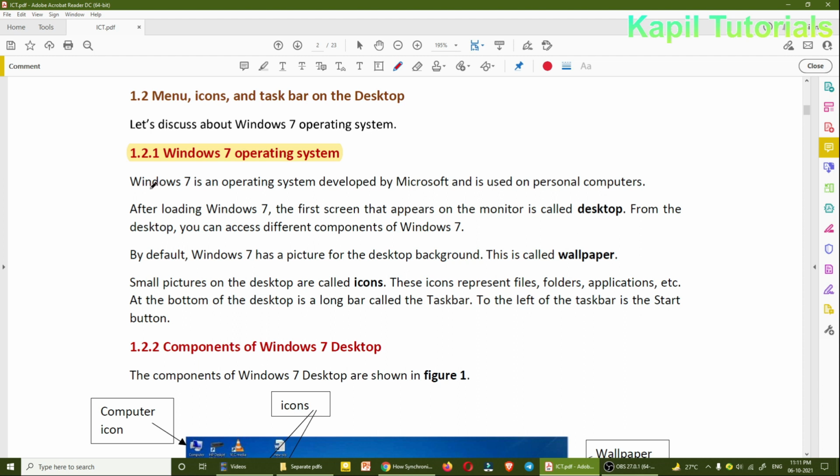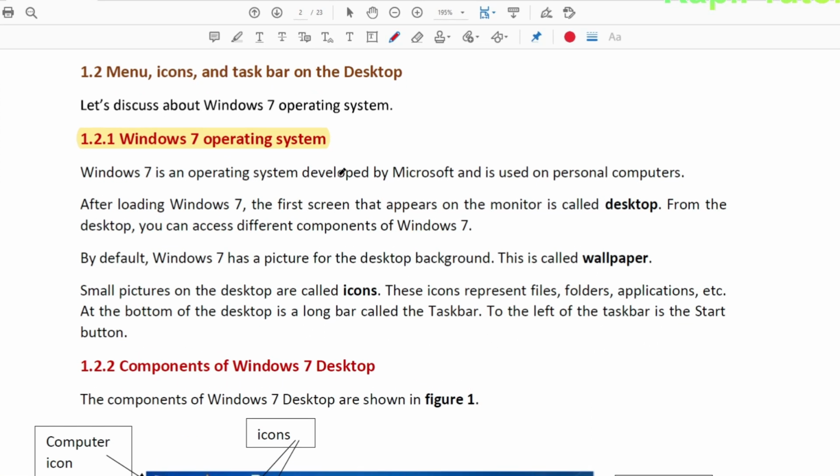So we'll go through the theory about Windows 7. Windows 7 is an operating system developed by Microsoft. Yes, Windows 7 and even Windows 10 are developed by Microsoft, and it is used on personal computers or laptops which you are using at home or at school.